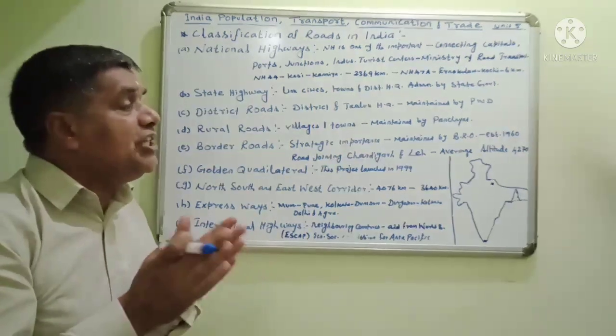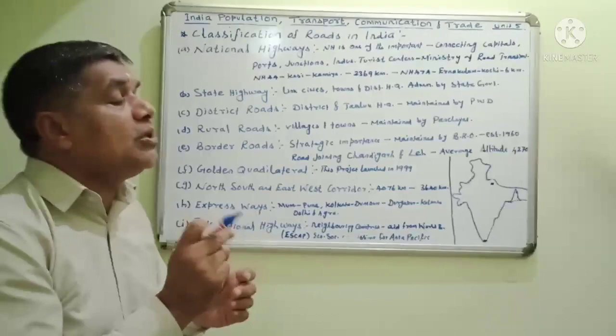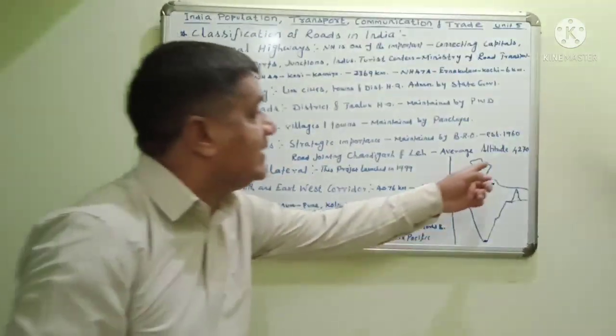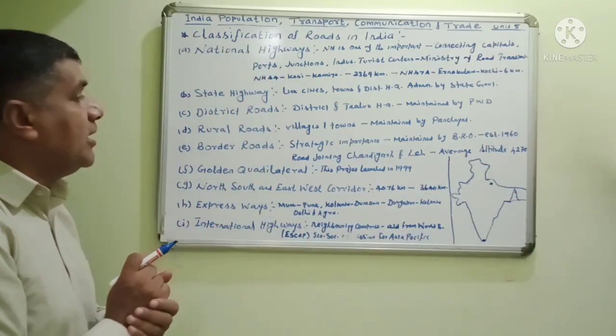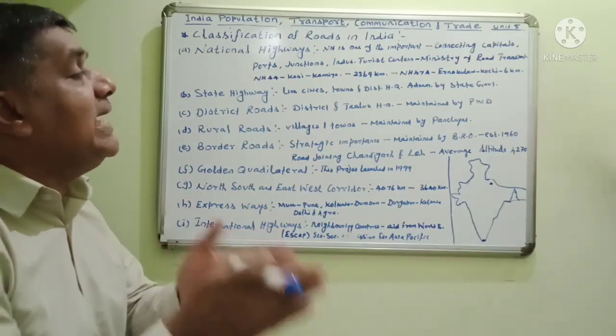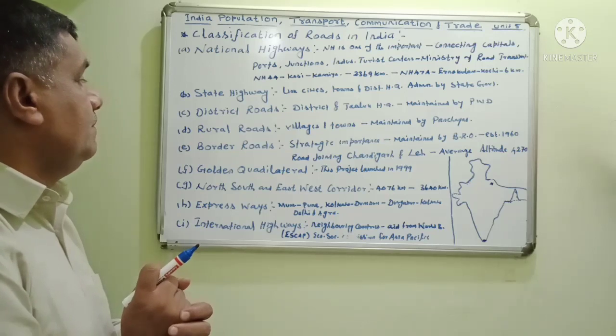The average altitude of the border roads is 4,270 meters. Altitude means height, like mountainous areas. The border roads are laid at 4,270 meters like that. Note it.